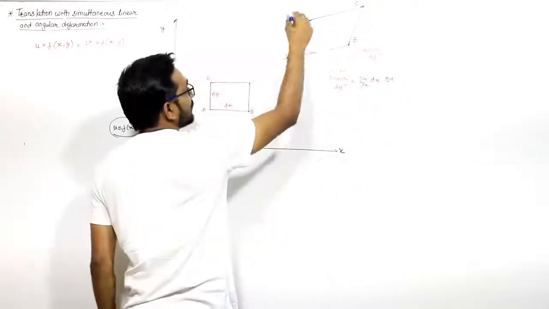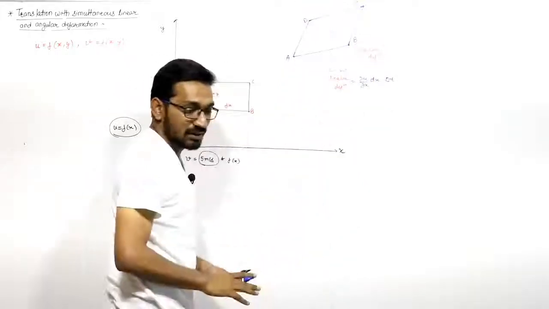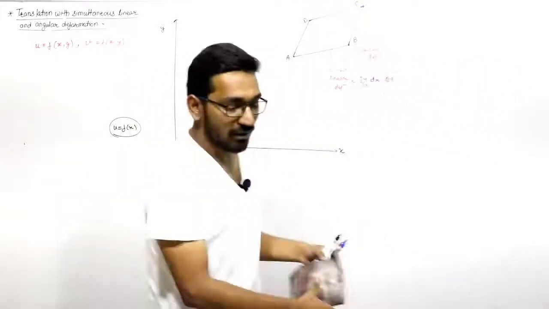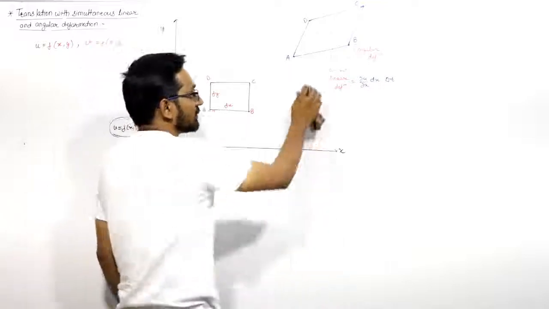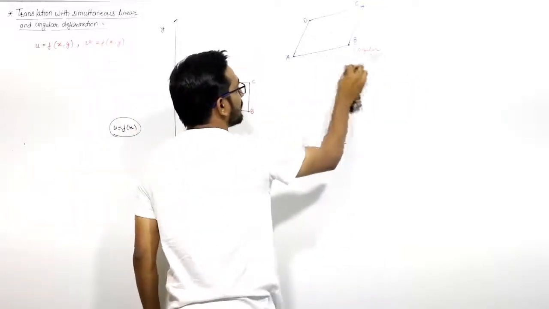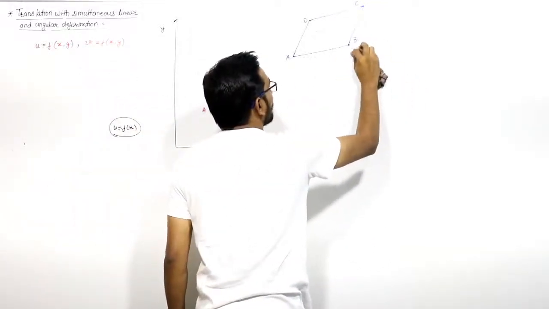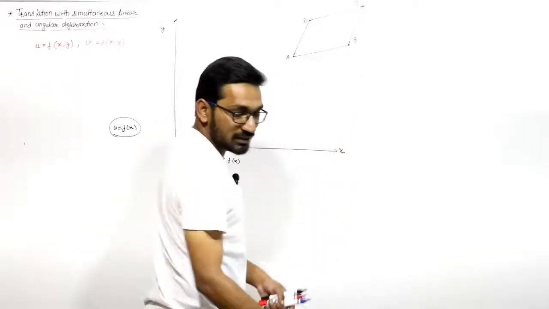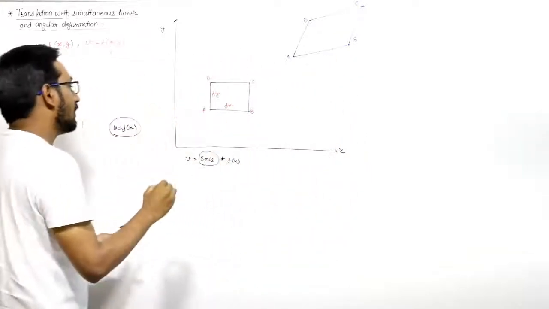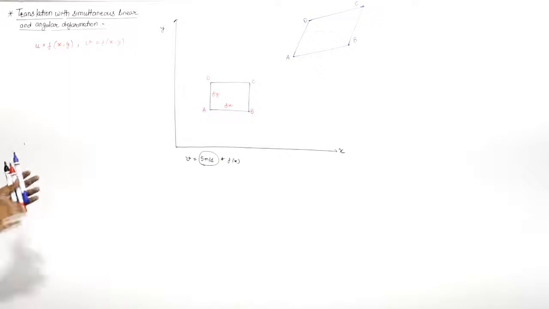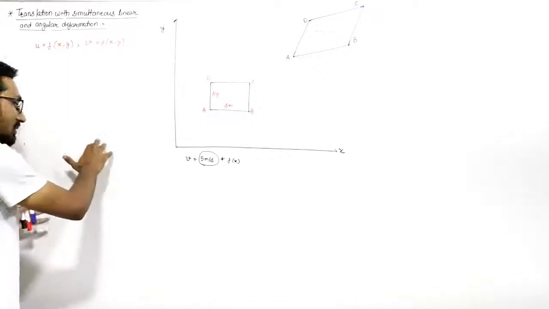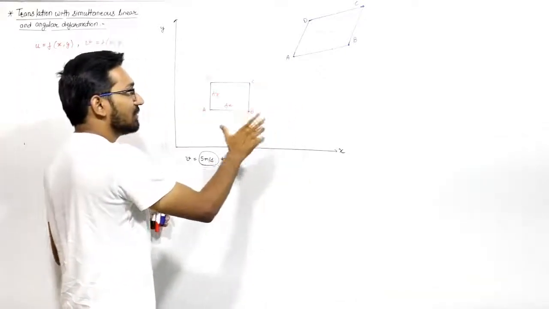I'm not going to solve the linear deformation again, that is the linear strain rate. We already know that. But now we have to see what the angular deformation is here.